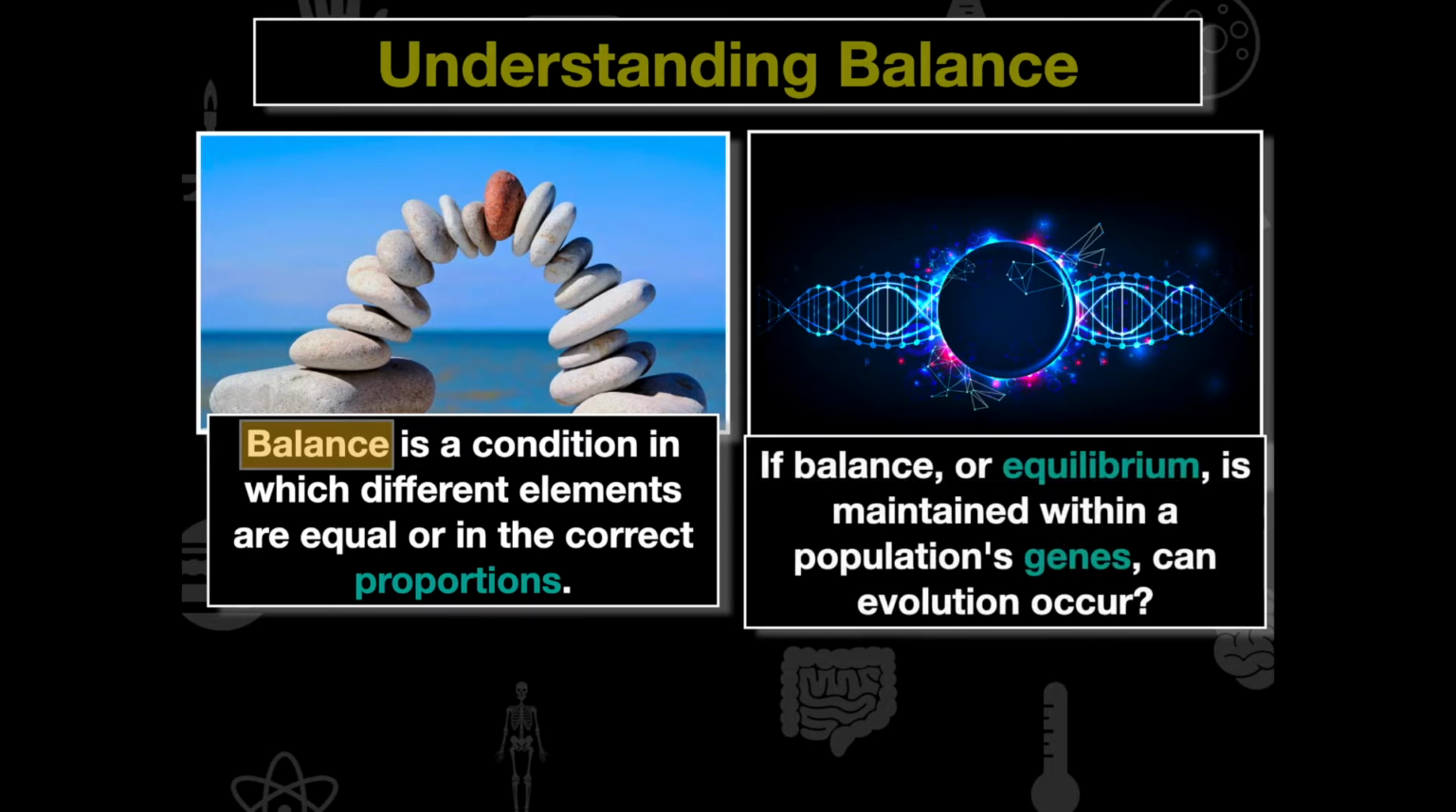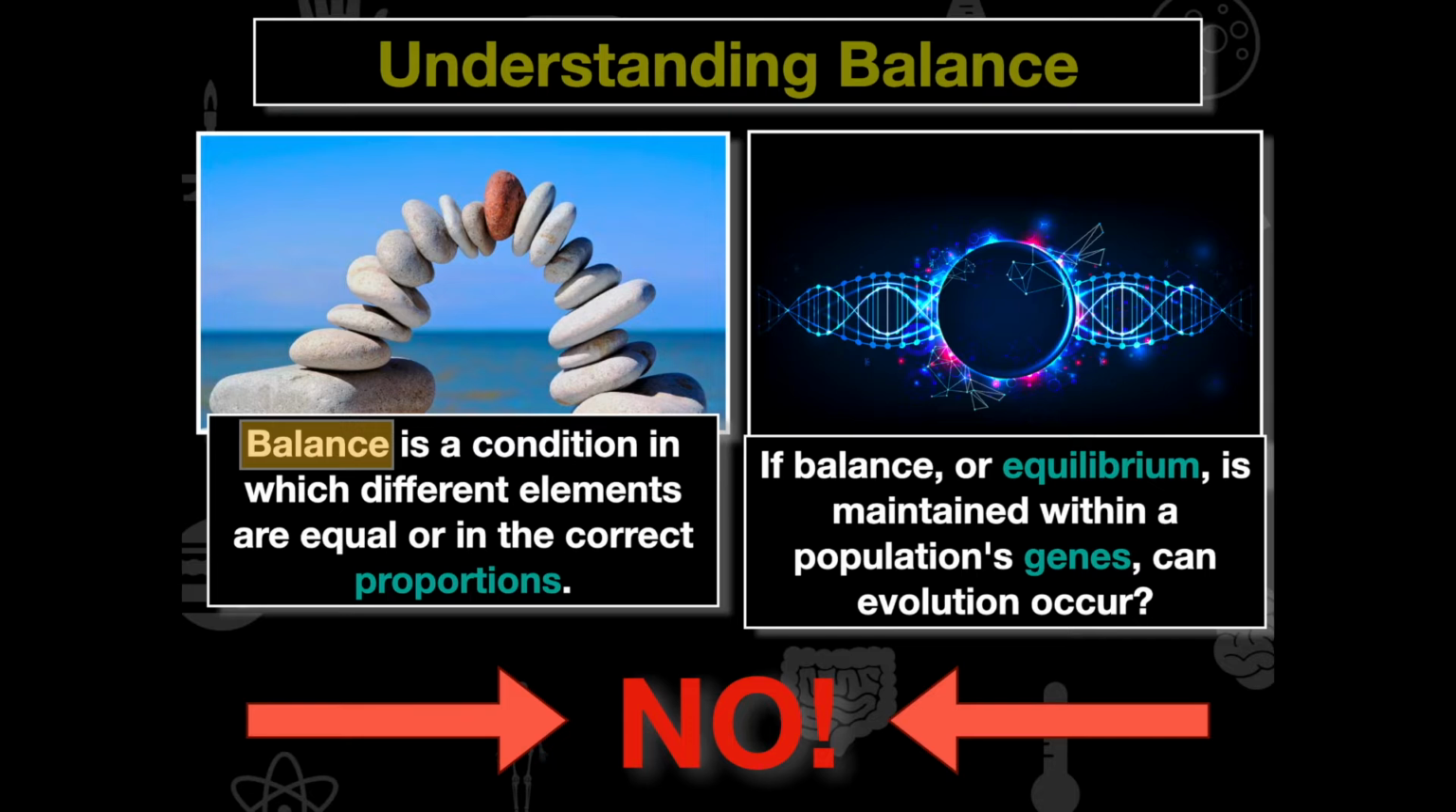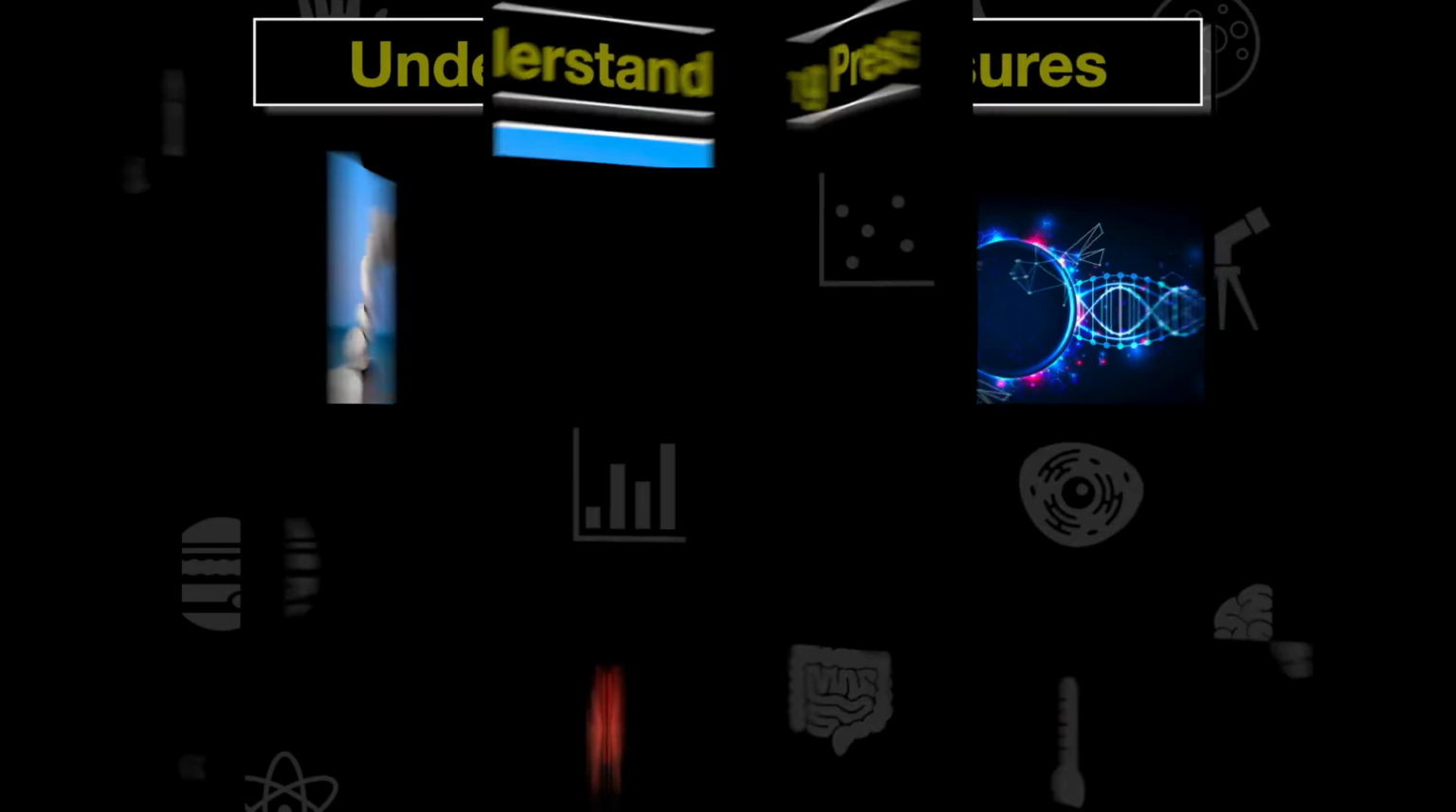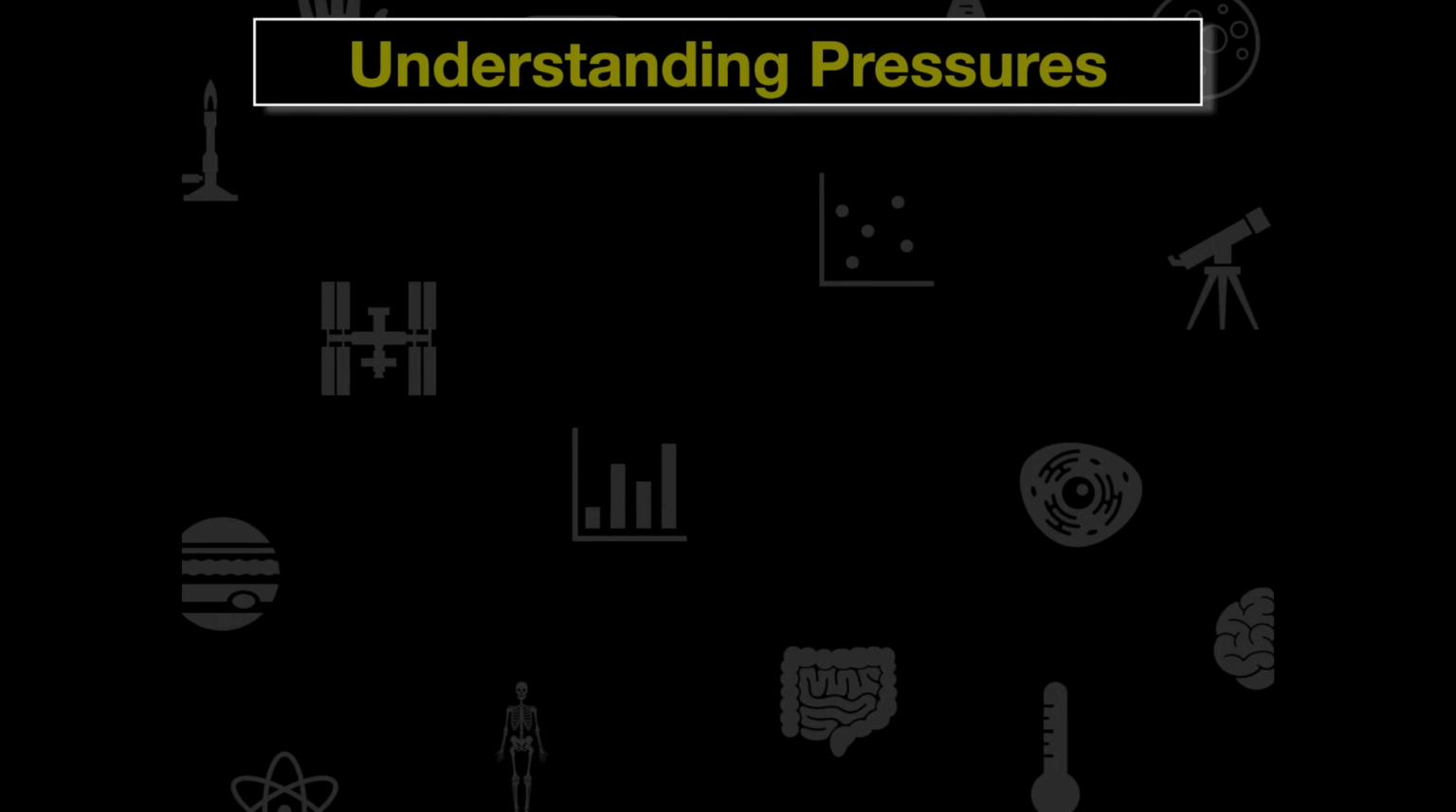So if balance or equilibrium is maintained within a population's genes, can evolution occur? Let's go through and think about this. Well, if everything's in equilibrium, is the population adapting, and are there environmental pressures on that population? Well, the answer is no. If everything is maintained and our allele frequency stays the same, it means that there are no environmental pressures and our population is not evolving. So let's try to understand these pressures and how they have an effect on a population.